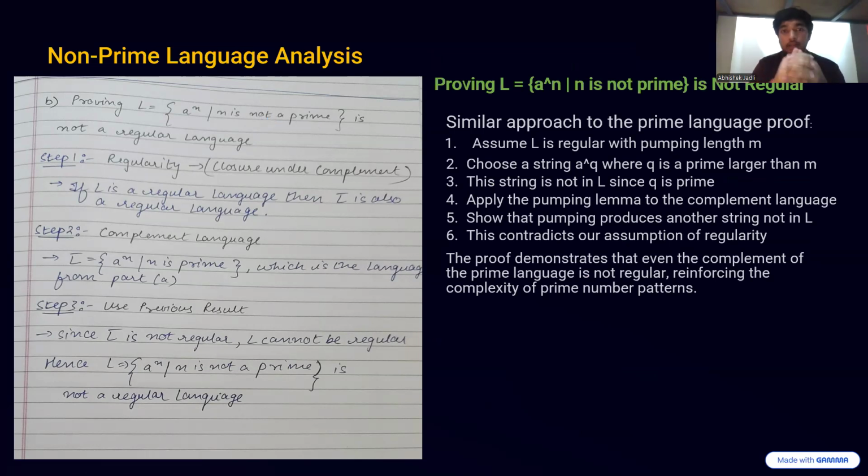In regular languages, we know that regular languages are closed under some particular rules. Regular languages are closed under intersection, addition, concatenation, union, and also complement. By complement, I mean that if a language L is a regular language, then its complement L prime or L bar should also be a regular language.